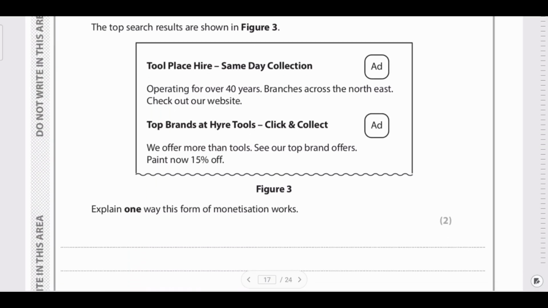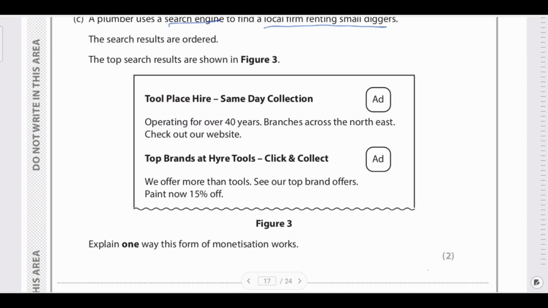Now the question is, explain one way this form of monetization works. For this question, let us imagine YouTube. Whenever we are playing any videos, you get ads over there. You get ads before our video starts. So in those cases, how do these things work?